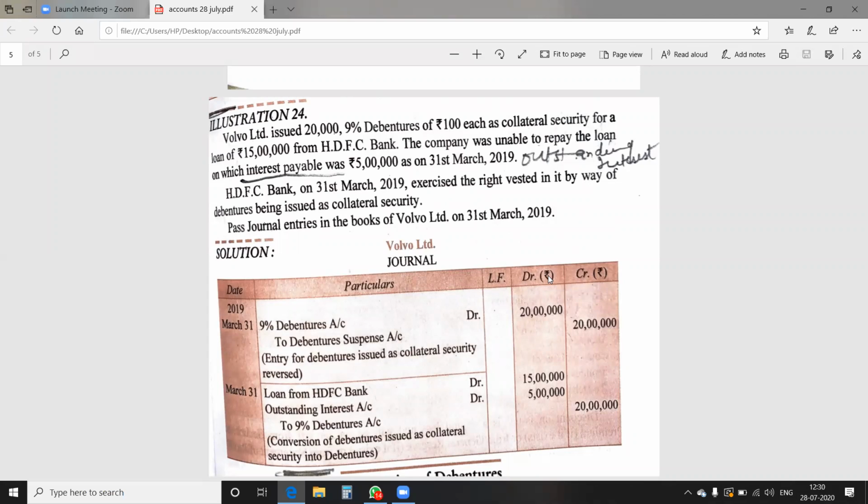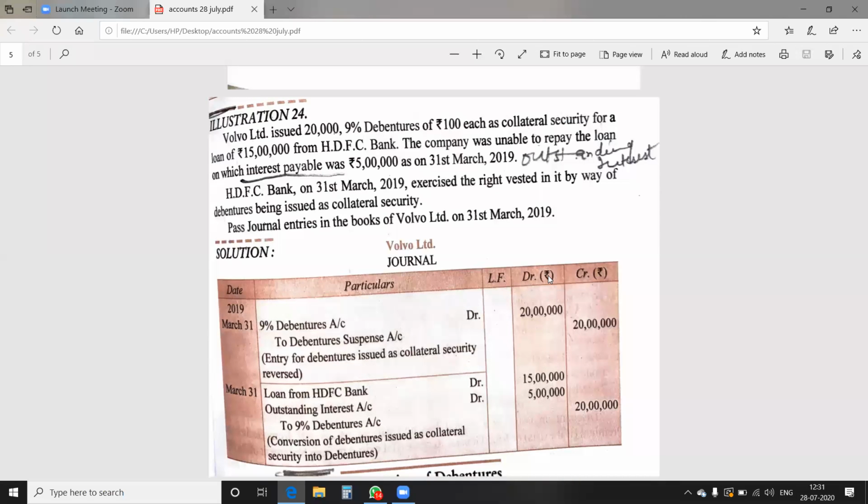The total 20 lakh of debentures are to be converted as debentures, and they vest all their rights on the debentures which were issued as collateral security. Now the HDFC Bank becomes the debenture holder of the company.